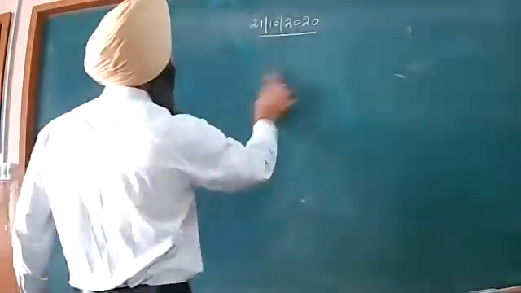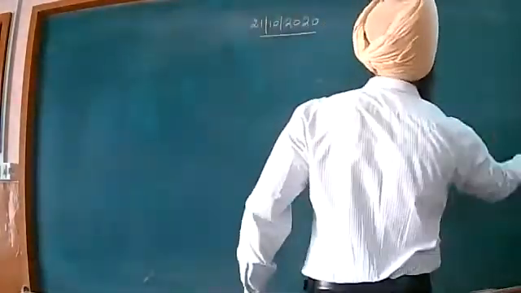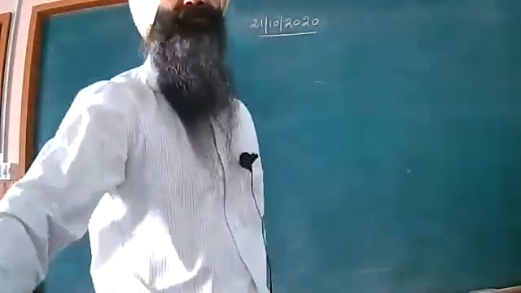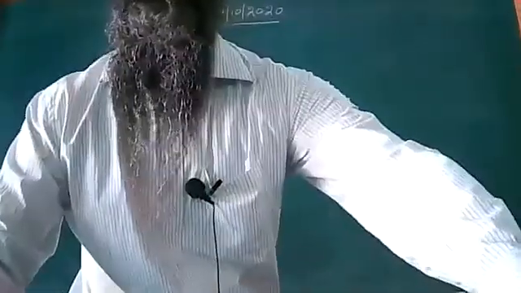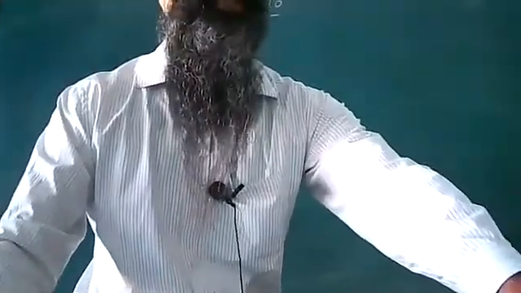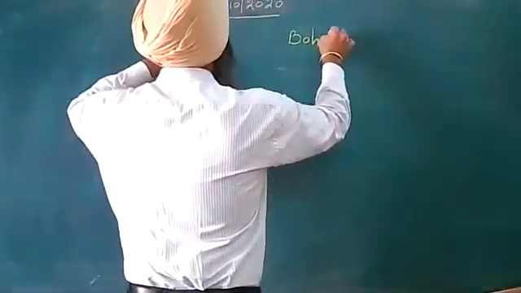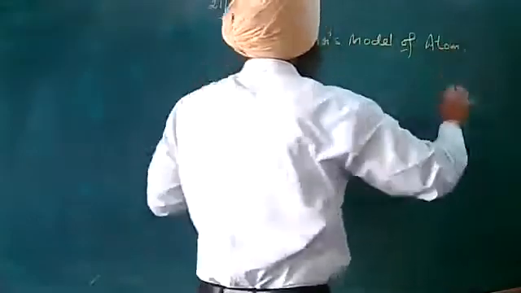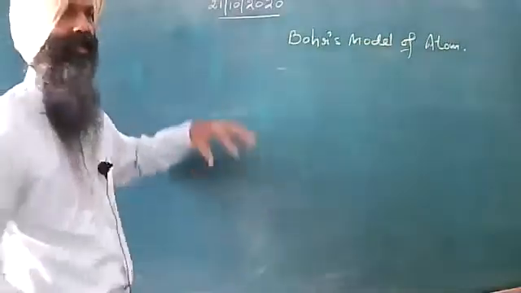There is one important term called the fine structure constant, and another very important aspect regarding the velocity of the electron in the orbit, and still another important aspect, the energy of the electron in the orbit. Let us have Bohr's model of atom. Basically, the drawbacks of Rutherford's model are our guiding path.